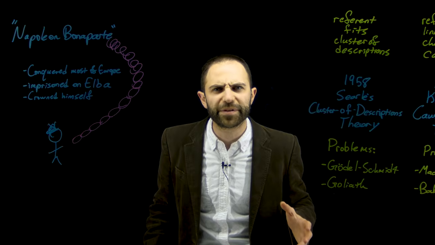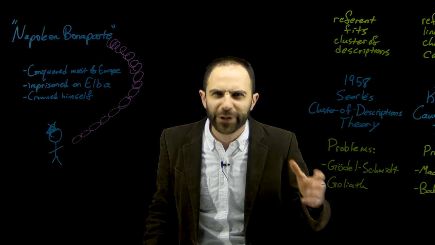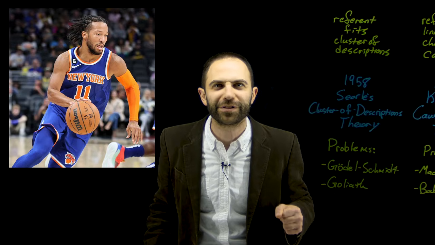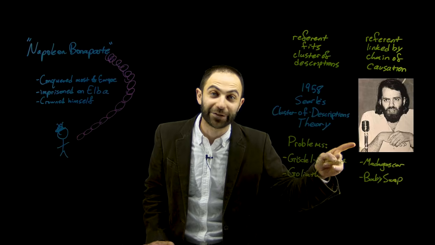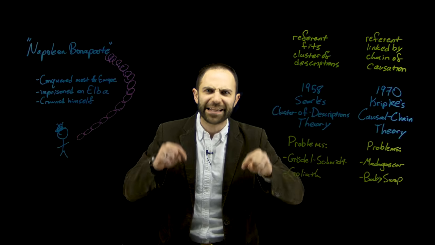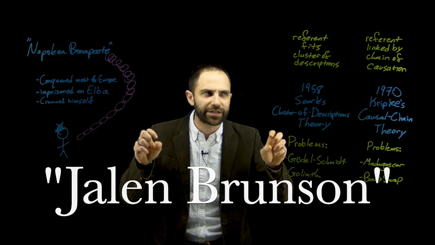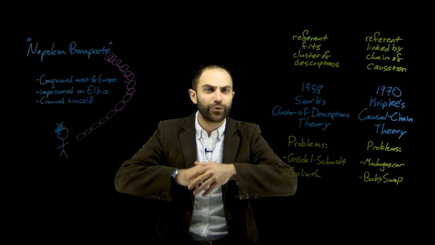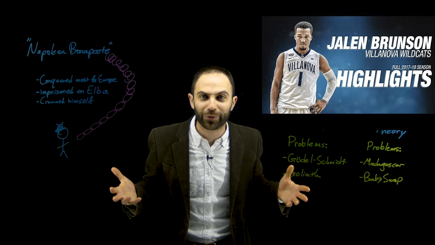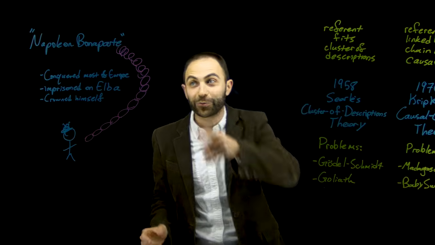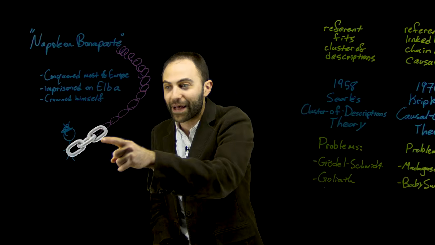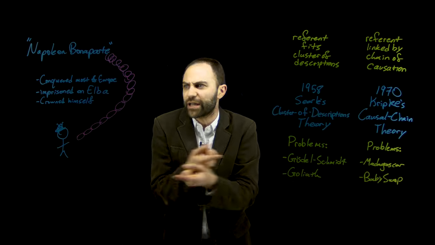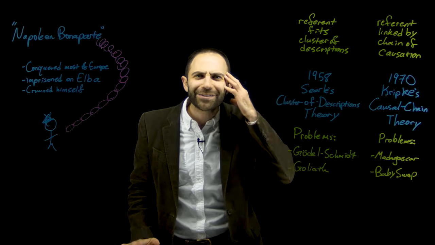Suppose that one of these babies practices over and over, gets really good at basketball, and becomes the point guard for the New York Knicks, and everyone calls him Jalen Brunson. Kripke's theory gets the result that in this scenario, the name Jalen Brunson doesn't refer to this guy who plays for the New York Knicks and who lived his whole life being called Jalen Brunson. Instead, according to Kripke's theory, we just follow the chain all the way back, and the chain actually leads to this other baby that was swapped with Jalen like 2 weeks after they were born. But that's just the wrong result.